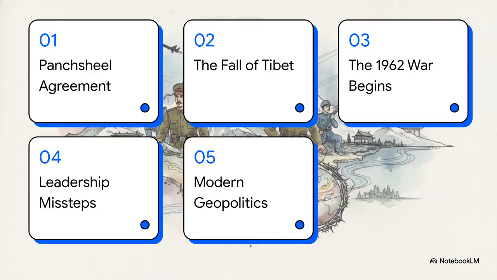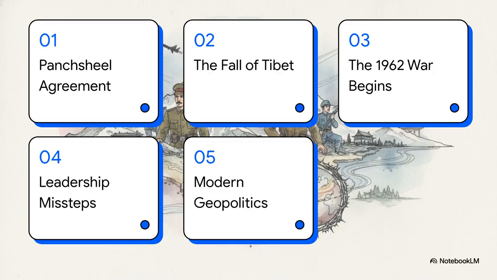So here's our roadmap for this explainer. We'll kick things off with the initial peace agreements, follow the timeline through the fall of Tibet, and unpack the outbreak of the war. After that, we'll dig into the strategic missteps of the era, and finally, contrast all of that history with the realities of modern geopolitics.